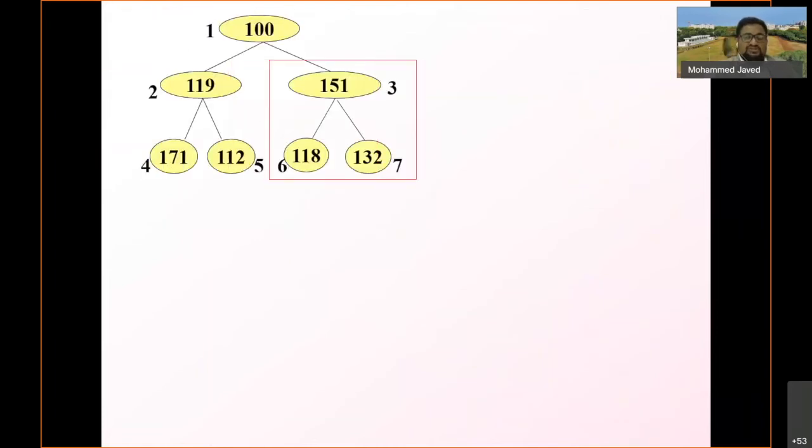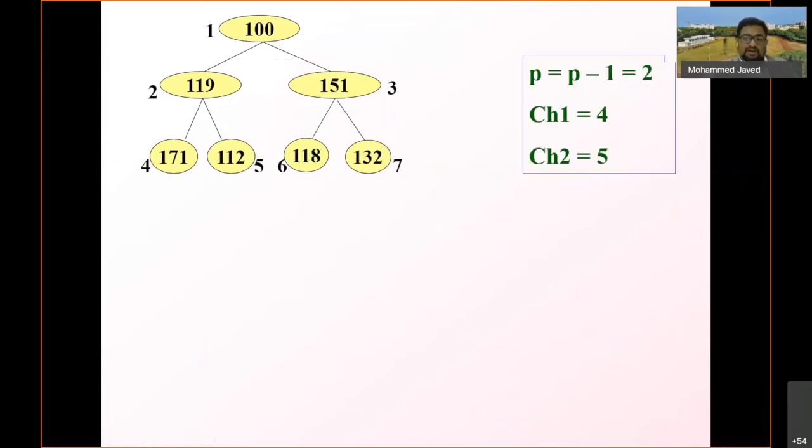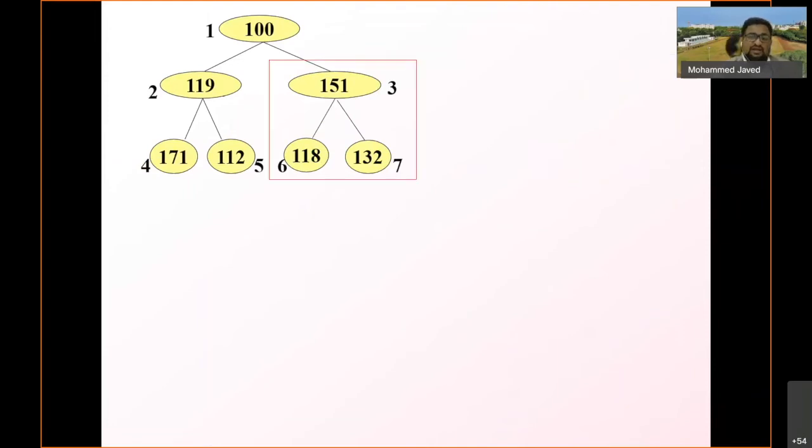Now in this case, the youngest parent was 3, and this is now a heap. But on the left side, we have not yet gone. So P gets decremented.